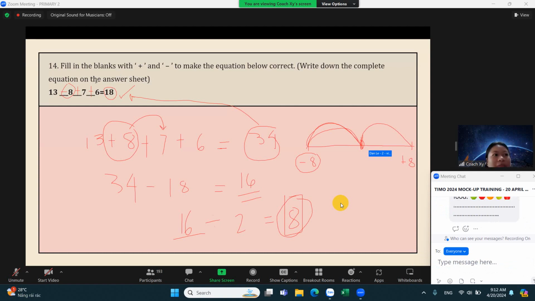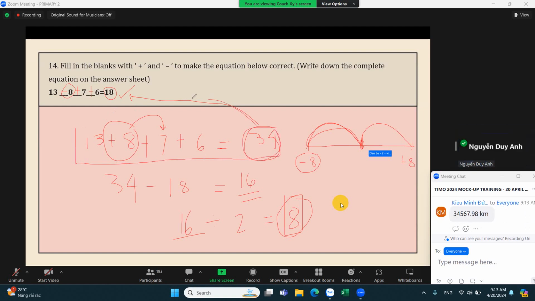If you can get it correctly immediately after trial and error, that's very good. So first, we have to assume that we are adding all of them together, and then we get the difference in the results, and then we divide by 2. So the correct answer here is 13 minus 8 plus 7 plus 6 equals 18.